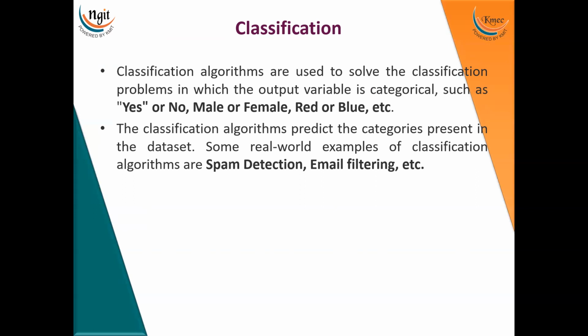The classification algorithm predicts the categories present in the data set. Some real world examples of classification algorithms, as I discussed in the very first session, are spam detection, email filtering, and detecting whether a particular person has heart disease or not. These all come under the classification problem, and these are some real world examples of this classification supervised machine learning technique.